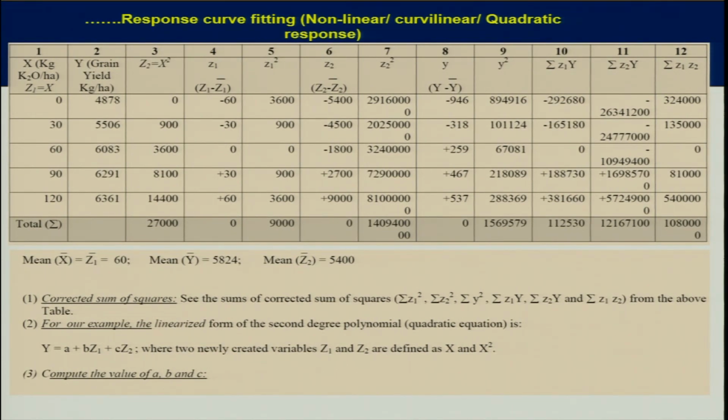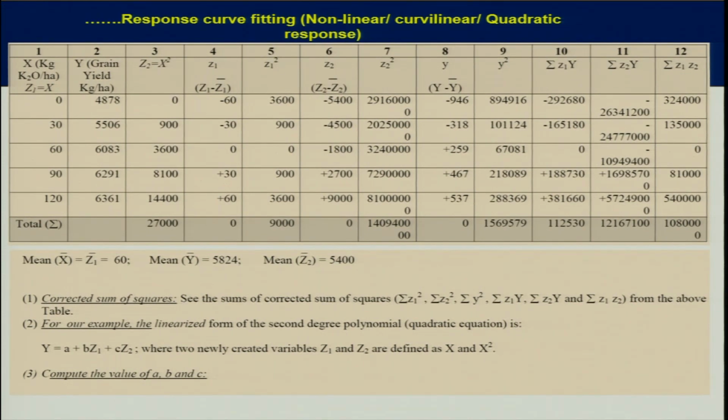And for our example, the linearized form of the second degree polynomial is y is equal to a plus b Z1 plus c Z2. So, in place of x and x square, new variables have been created, that are Z1 and Z2. Z1 is in place of x and Z2 is in place of x square. So, these are linearized forms of the variable with a certain relationship.